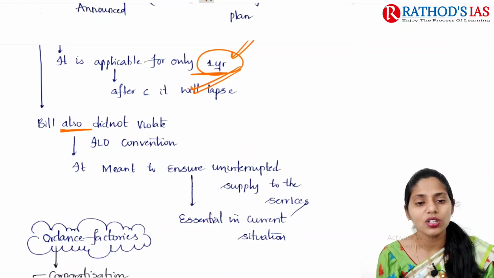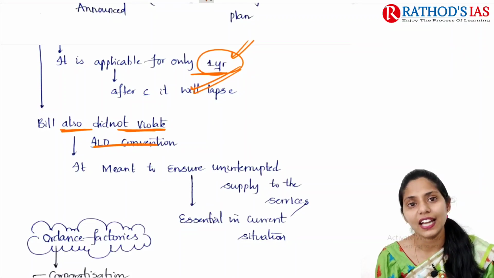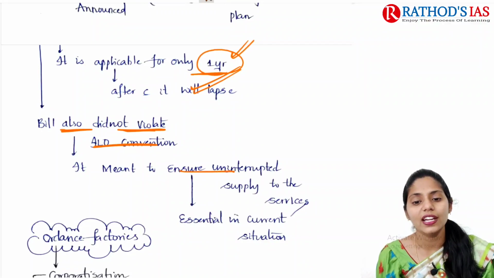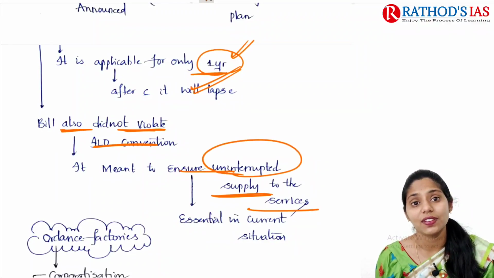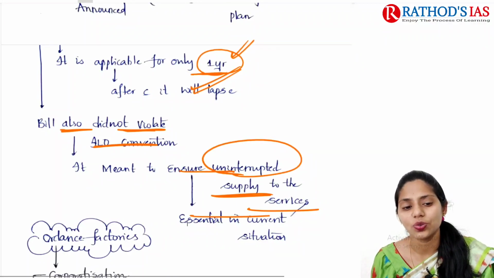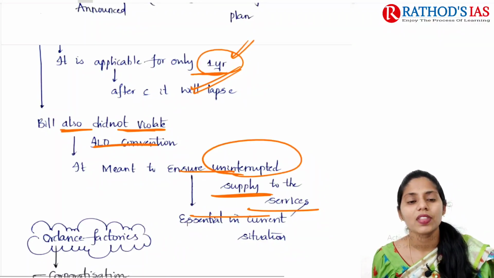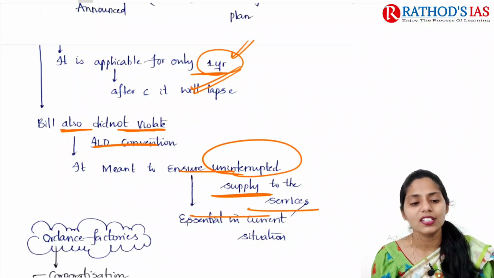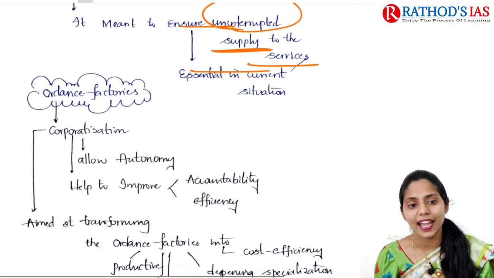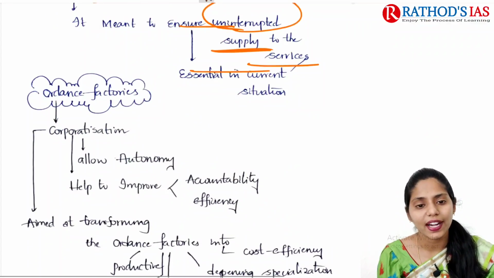The bill also did not violate International Labour Organization conventions. It is meant to ensure uninterrupted supply of services, which are very essential in the current situation of this global pandemic. And talking about ordnance factories, recently the government said they are going for corporatization. Why corporatization?